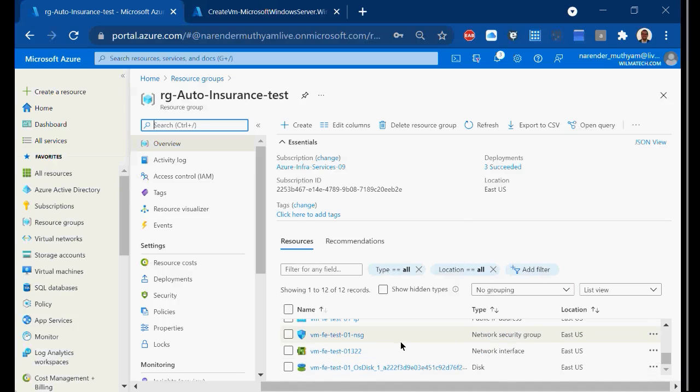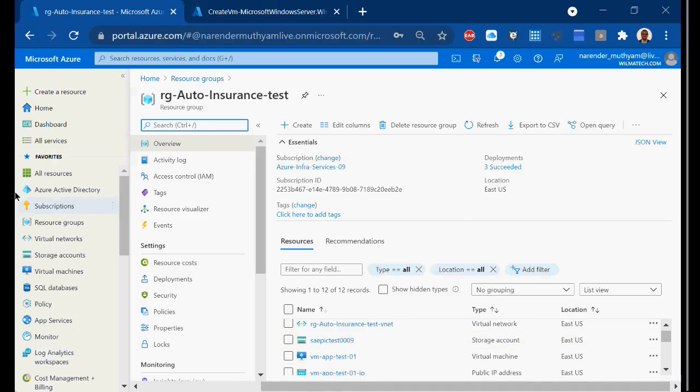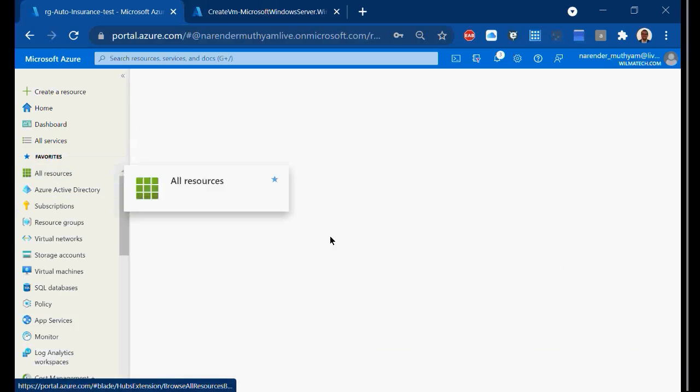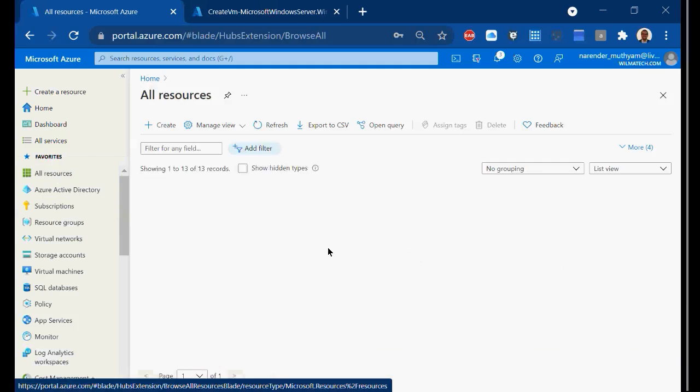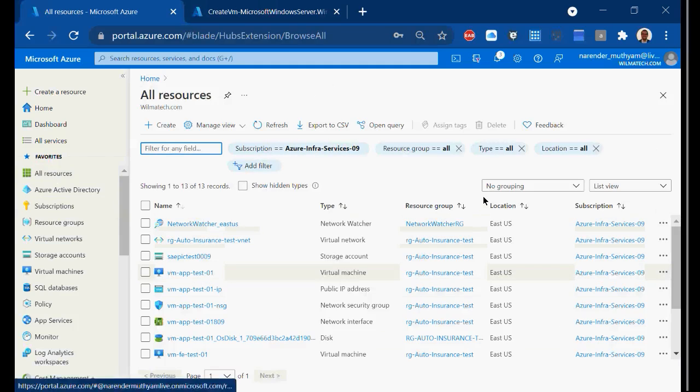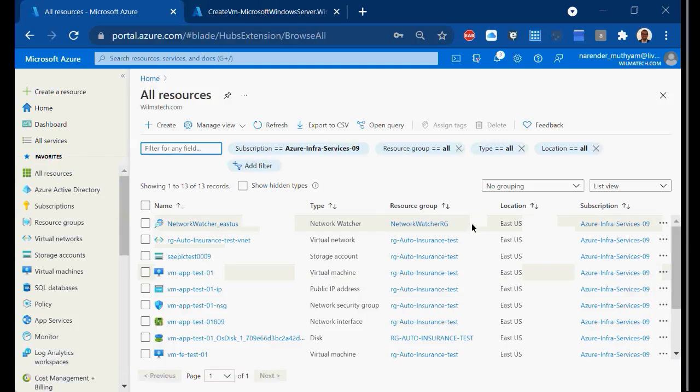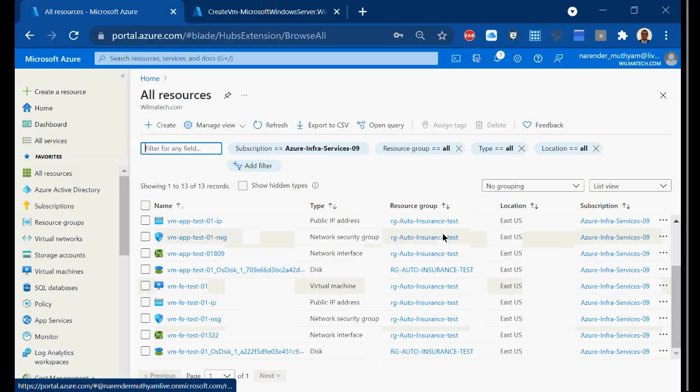Right. So here you can see, or you can see all resources. Click on all resources, and from there you can see what is the resource group. Where are they residing? All are residing in the same resource group, and the disk is also there. Everything is going into one resource group, right?